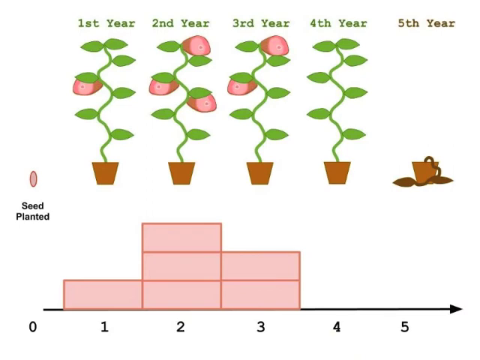Let's again review the life history of the ham plant. If we plant a seed, in the first year the plant will produce 1 ham. In the second year it will produce 3. In the third year it will produce 2. In the 4th year it won't produce any hams at all. And by the 5th year it has died.